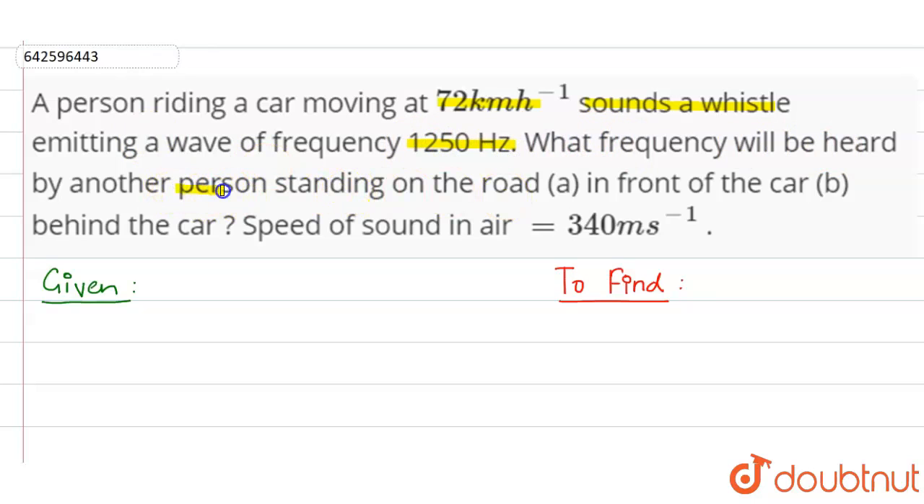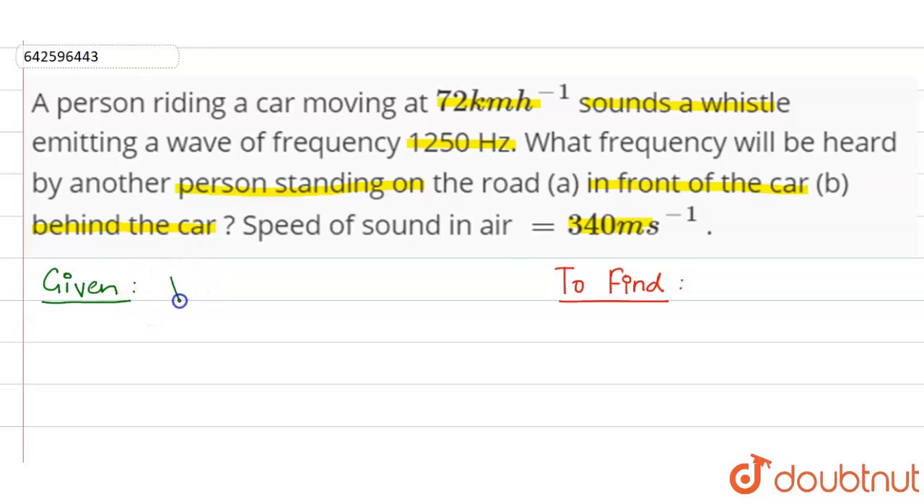So the person is standing on the road. A part is in front of the car and B part is behind the car. We are also given speed of the sound in air as 340 meters per second. So first, let us note the given data.